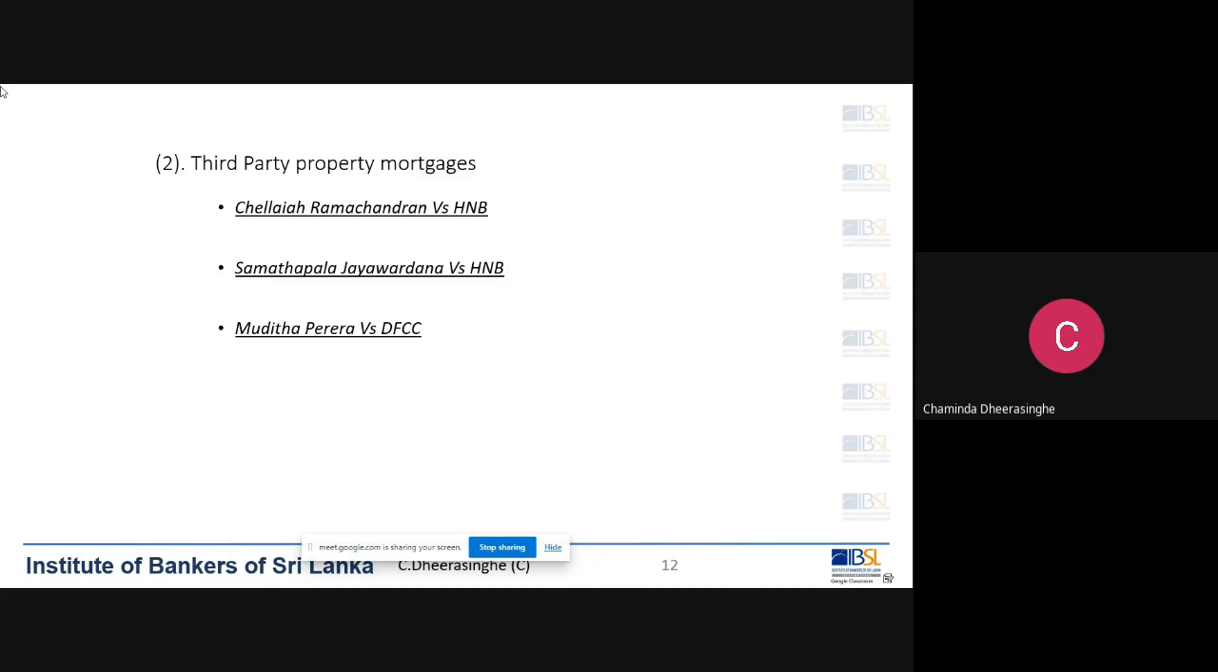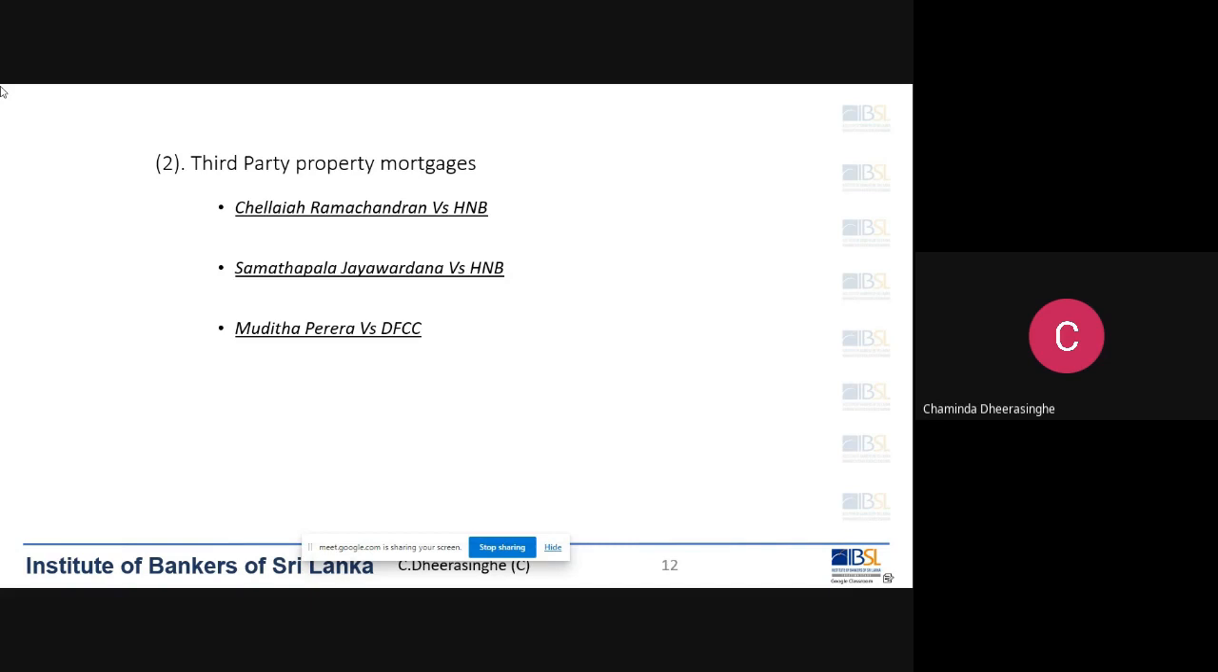Then the mortgagor, that is Mr. Jayawardena, went to courts. On the face of this transaction, it looks like a third party mortgage. Lender is the HNB, the bank. Borrower is the company. The mortgagor is Mr. Jayawardena. So you see there are three parties. So it looks like a third party mortgage. So Mr. Jayawardena went to courts against the bank, and he said, as per the Chellaya Ramachandran matter, third party properties cannot be auctioned under parate. Therefore the resolution passed by the bank is wrong, illegal.